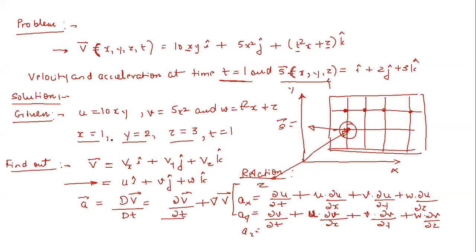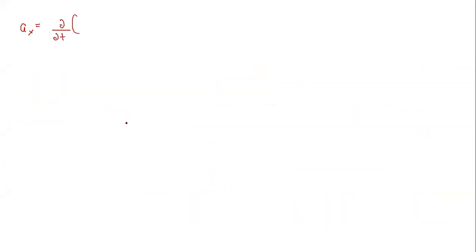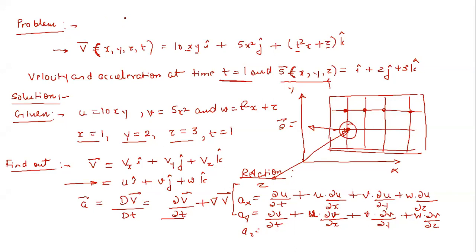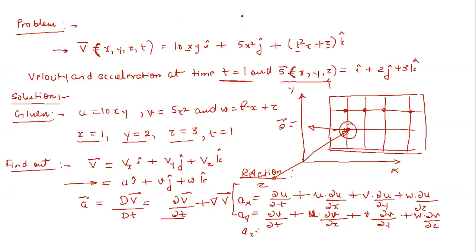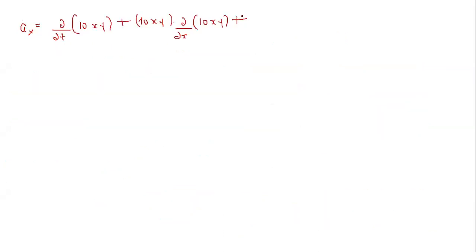So ax is equal to delta u by delta t. What is u? u is given as 10xy, plus, now see here, u times delta u by delta x. So u is again 10xy, and delta u by delta x of 10xy, plus v delta u by delta y.